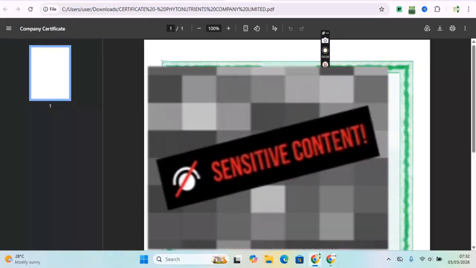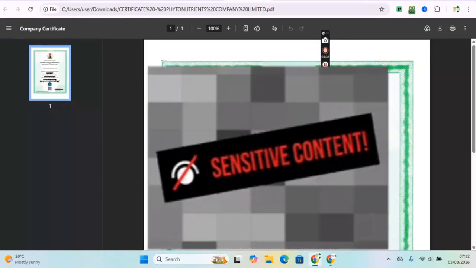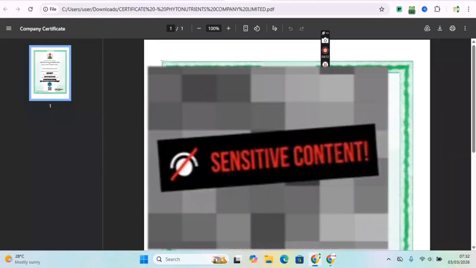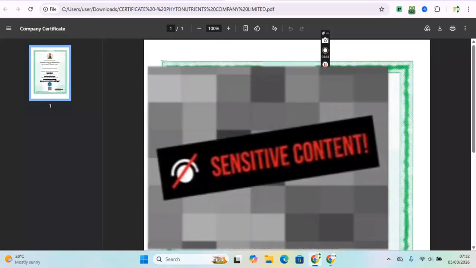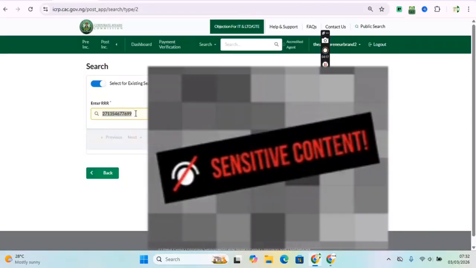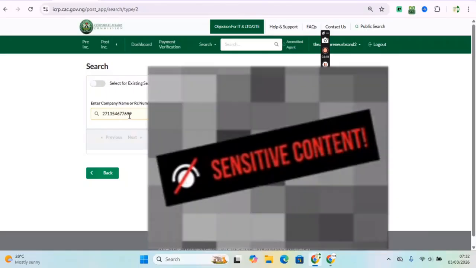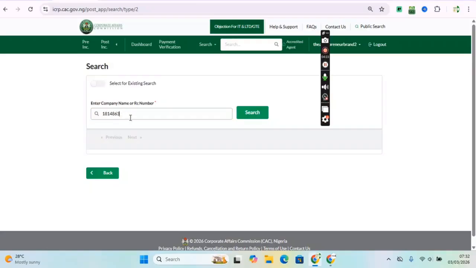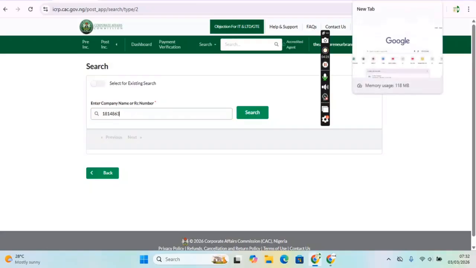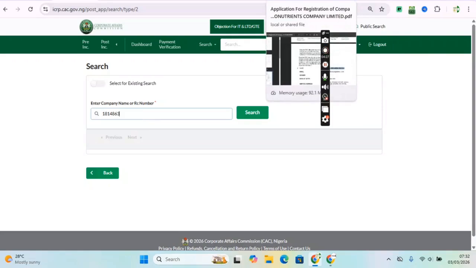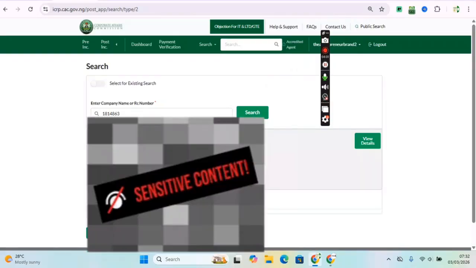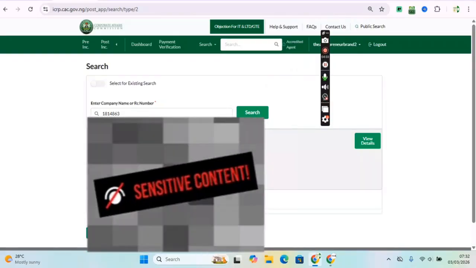Let's use this one. If you check very well, the registration name of this one is different from the tab I opened, right? But I can search for this person, this number on the certificate that I just opened. I can search for the company on this dashboard. You see, it's already bringing out the details.